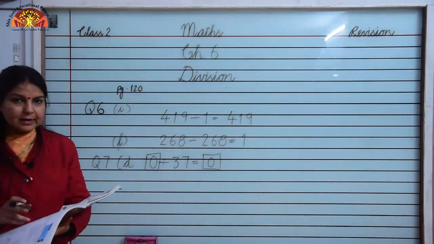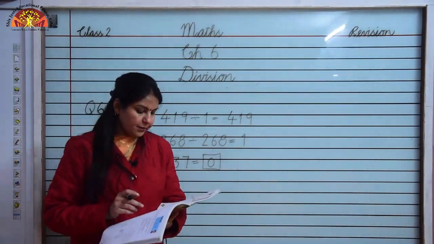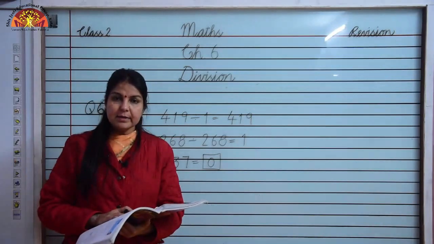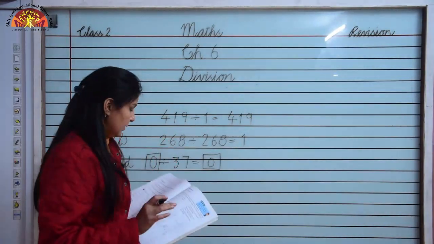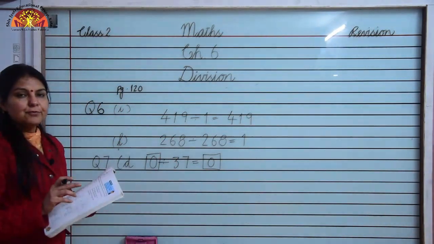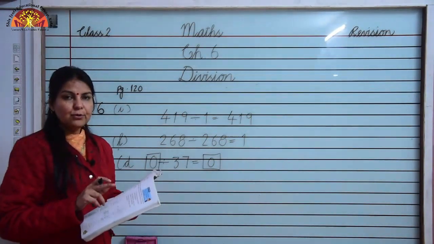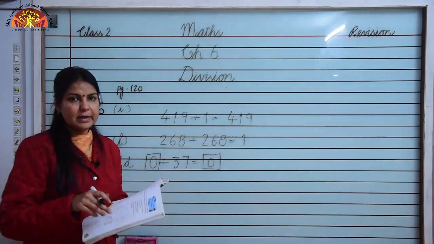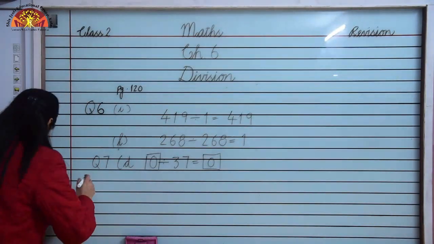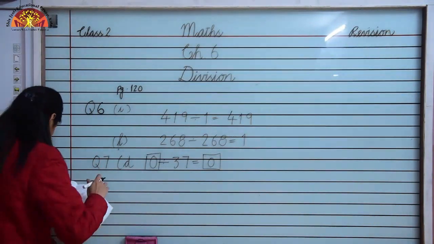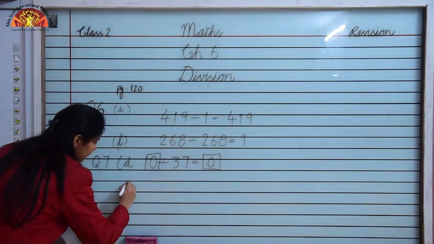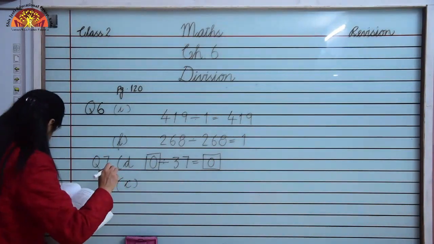0. Next fact is when we divide any number ending in 0 by 10. It means the numbers which are ending in 0, we can divide those numbers by 10. So this is the C part of the same question, question number 7.